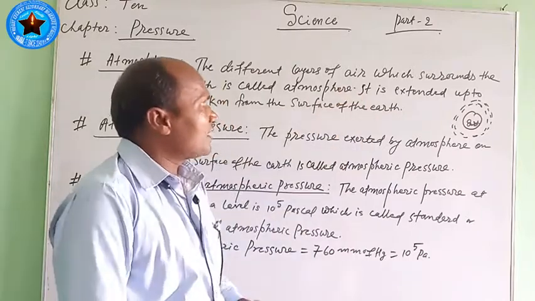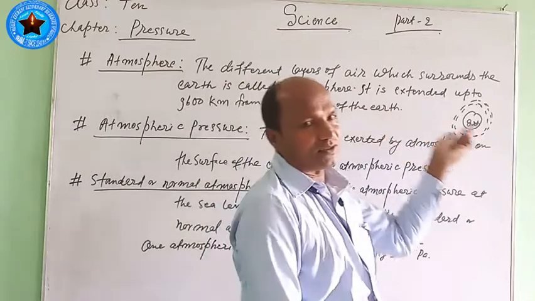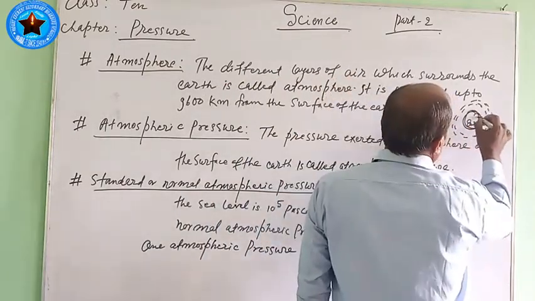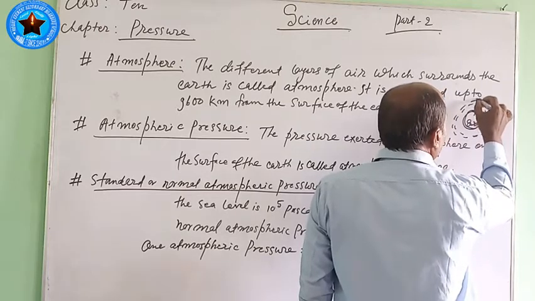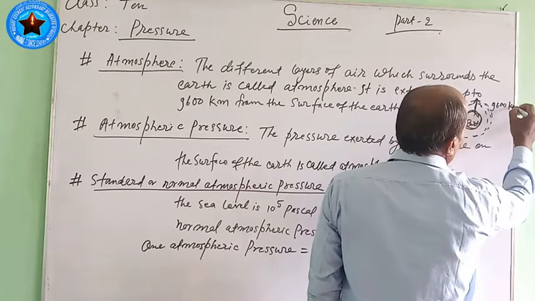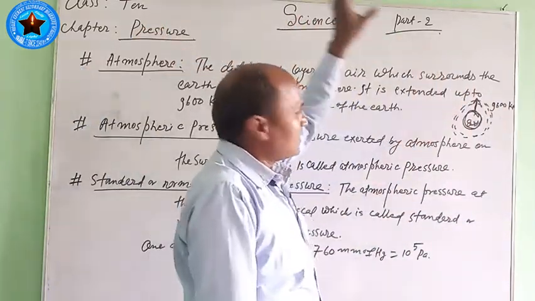It extends up to 9600 km from the surface of the earth. Here this is the surface of the earth, and from here up to 9600 km in height, it is extended.